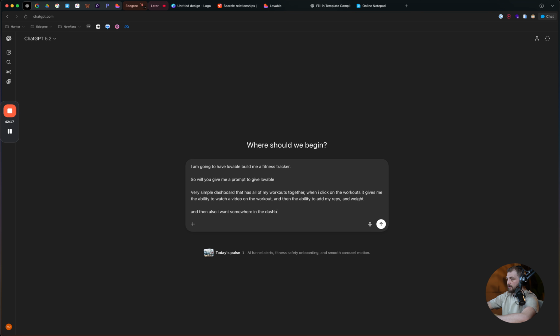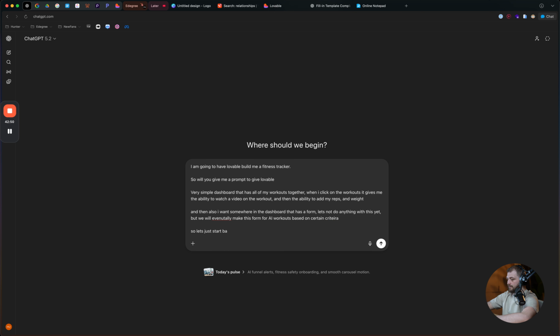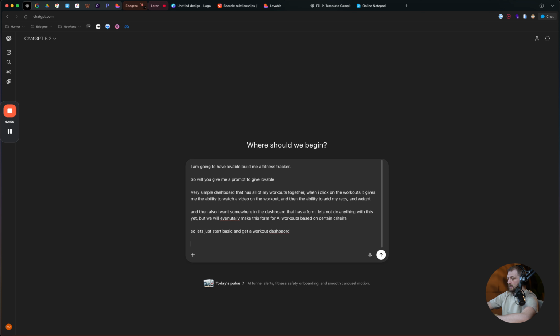in the dashboard that has a form. Let's not do anything with this yet, but we will eventually make this form for AI workouts based on certain criteria. So let's just start basic and get a workout dashboard. Let's use some cool dark and blue scheme.